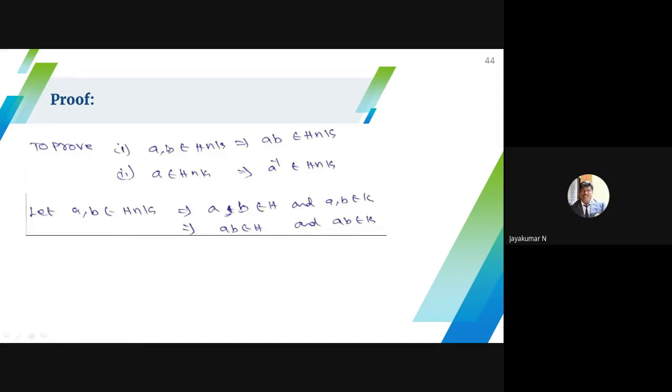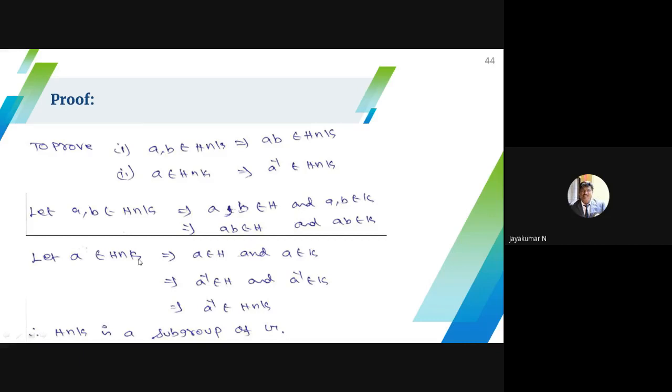First, I choose two elements in H intersection K. That means A and B belong to H, and A and B belong to K. A, B belongs to H intersection K means A, B belongs to H and A, B belongs to K. So A, B belongs to H, we know that H is a subgroup, so AB belongs to H. A, B belongs to K, K is a subgroup, so the closure axiom is satisfied, so AB belongs to K. Similarly, A belongs to H intersection K, that means A belongs to H and A belongs to K. A belongs to H, H is a subgroup, so A inverse also belongs to H. A belongs to K, K is a subgroup, so A inverse also belongs to K. A inverse belongs to H and A inverse belongs to K, so A inverse belongs to H intersection K. Here one term is missing.